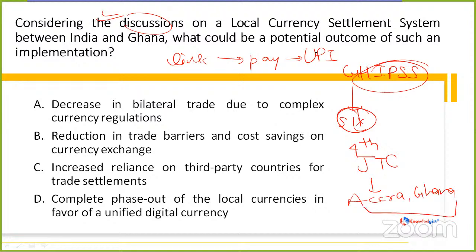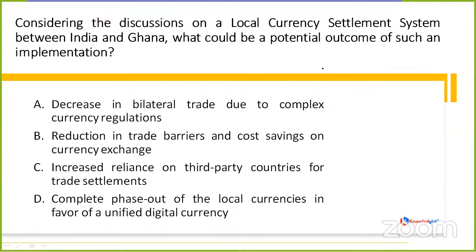So this was a quick bit of what happened between India and Ghana, if anyone has no idea. Coming back to the question, we have to tell, for the discussions on a local currency settlement system between India and Ghana, what could be a potential outcome of such an implementation?